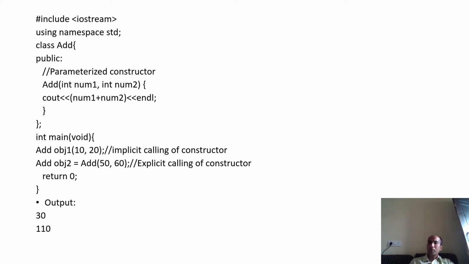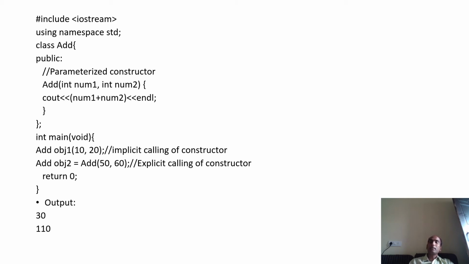The problem was that if we were not passing the arguments, that was an error. So it is required here to pass the arguments also. So I am passing 10 and 20. 10 will be received in num1 and 20 in num2, and it will show you 30. Another line: this is very similar to the previous line. The same thing is happening inside the computer.